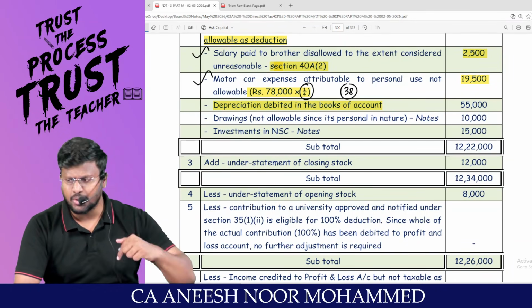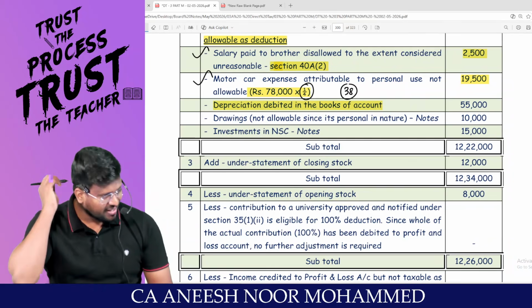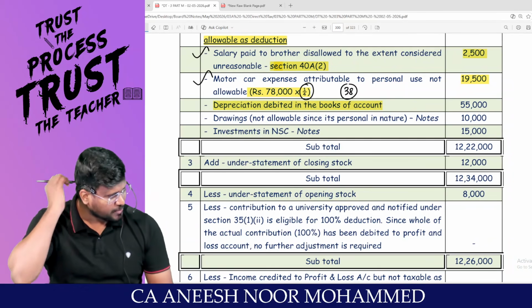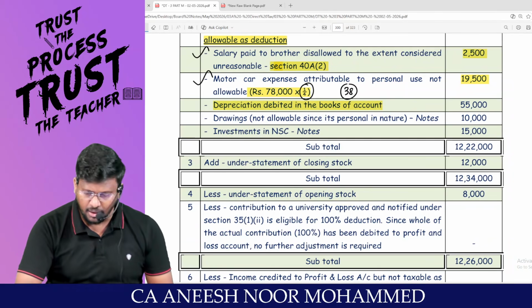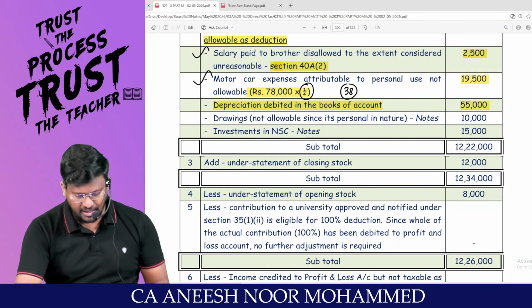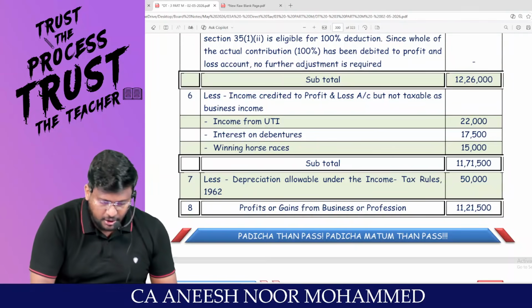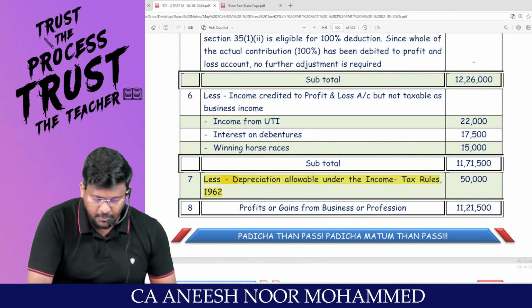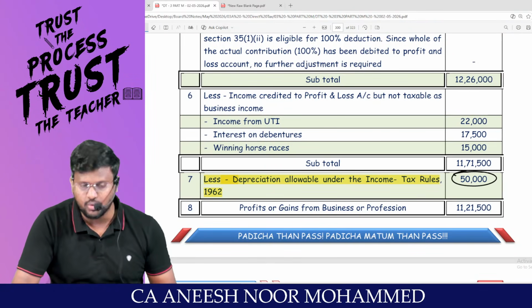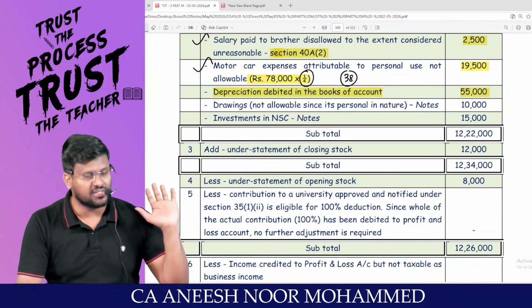Depreciation debited in the books of accounts. This depreciation would not have been calculated as per the income tax rate. Generally, this depreciation would have been calculated as per the accounts rate. Am I right? So this is not the depreciation allowable as per Income Tax Act. And immediately, my dear lovable students, you can reduce the depreciation allowable as per the income tax rules. Even that they have given in the question. They are not even asking us to calculate the depreciation.